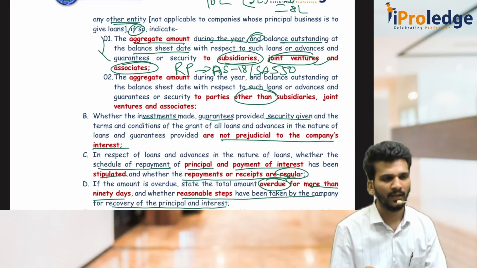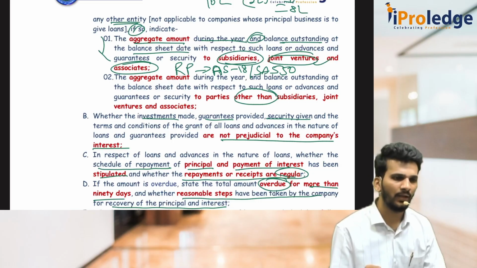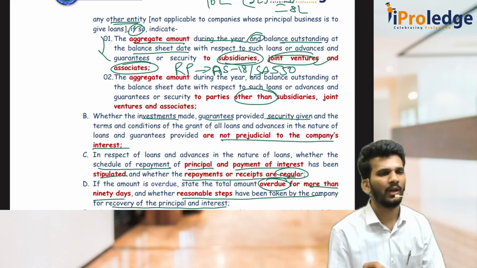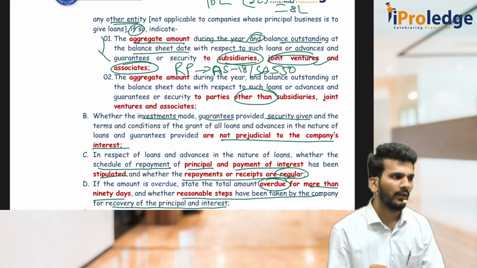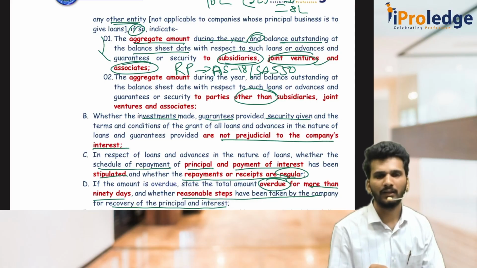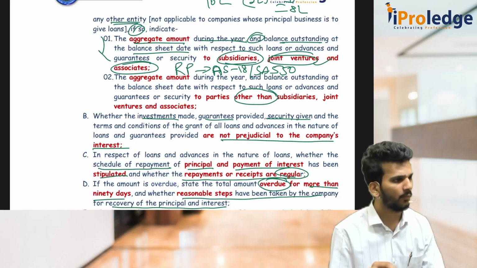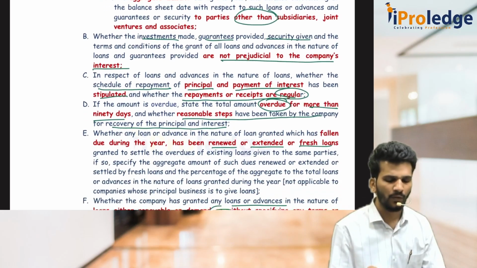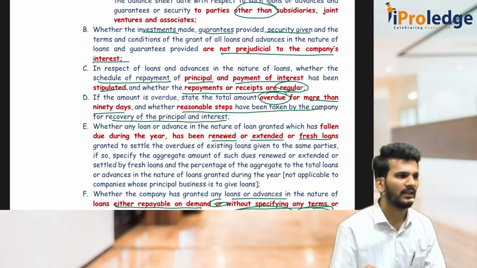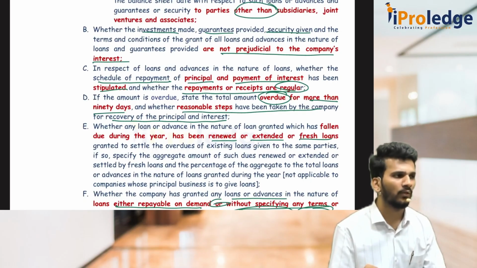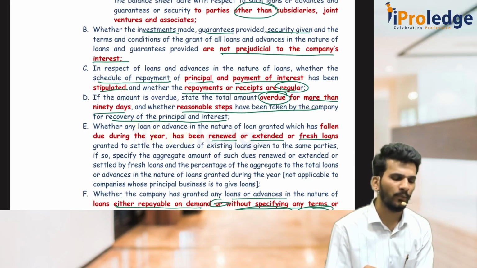Then third one to check is, whenever they give those loans and advances, are they also giving that schedule of repayment, principal, interest, EMI, and are the receipts regular or not? If that is not there, then what if there are any receipts which are overdue for more than 90 days? What action has the company taken? Fourth one. Then fifth one is, has the company given any fresh loans, or extended the existing loan, or renewed the existing loan, so that they can clear the old dues? That has to be reported here.